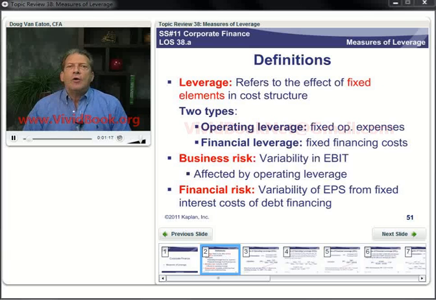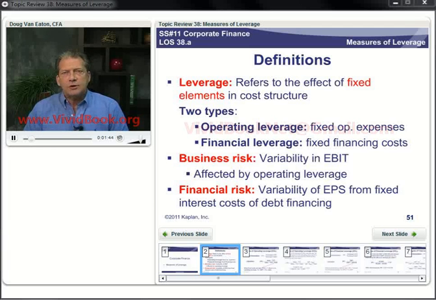Then overlaid on that is financial risk. When we have debt, we have interest payments, right? We're starting with earnings before interest and taxes, and then we're going down into the interest part. So to the extent we have debt financing, this variation in operating earnings will be magnified again, and we'll get even more variation in earnings per share.